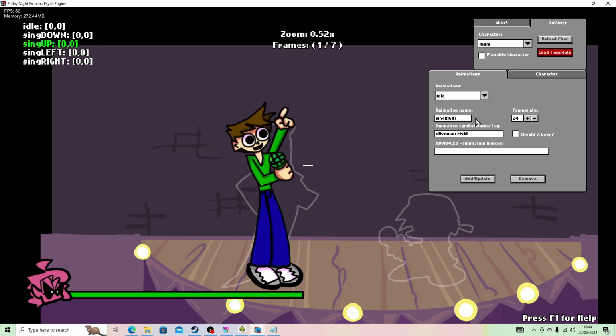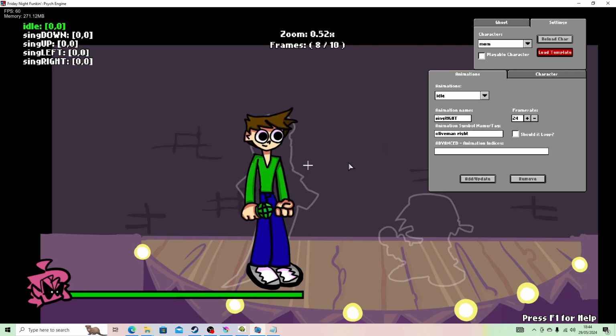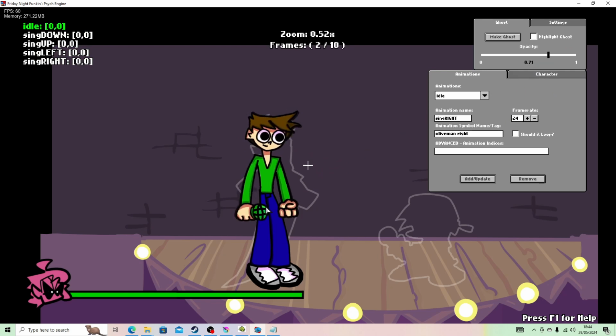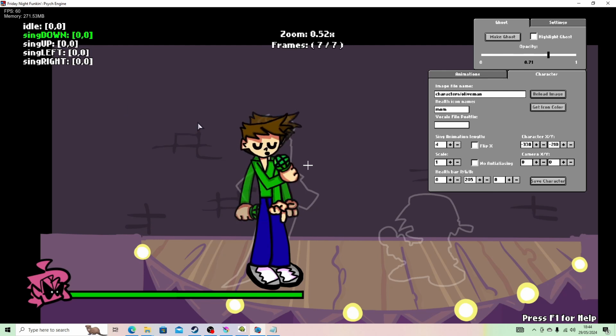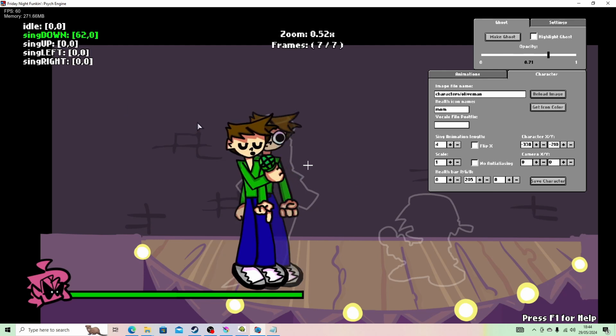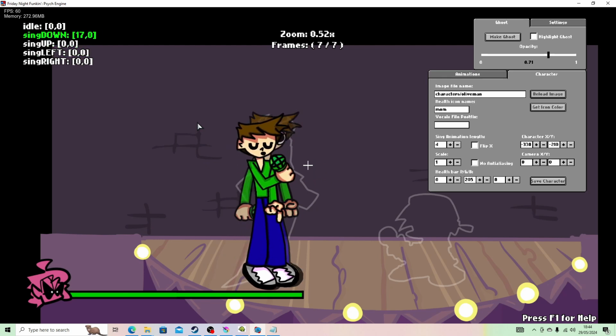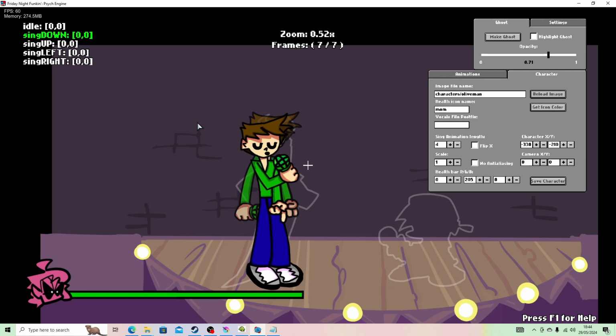Now then, luckily for me, I don't have to adjust this because all the feet are in the same position. But if you have to turn on ghost or something like that, you'd have to manually move all the frames individually. For example, if down was over here, it doesn't look right, so we have to move it all the way back into position with the feet. But luckily for mine, it's all on 0, 0. In my case.